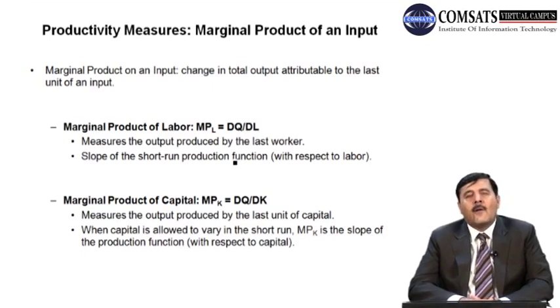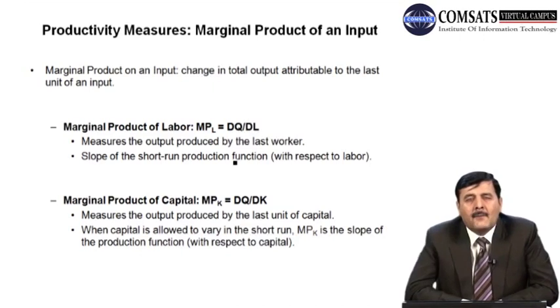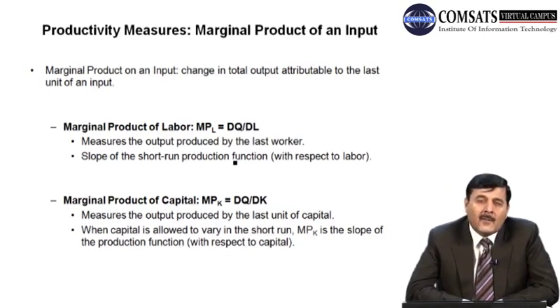Suppose मैं बात करता हूँ कि अगर एक फर्म है जो कि 100 units labor के लगाती है और fixed units of capital के, and they produce 1000 meters of cloth, right. Now suppose the firm increases, since capital is fixed, it will remain same, and if the firm increases the units of labor from 100 to 101, so how much is the increase in total product? And suppose the total product is 1050. Now how much is the change in total output due to one extra unit of labor?